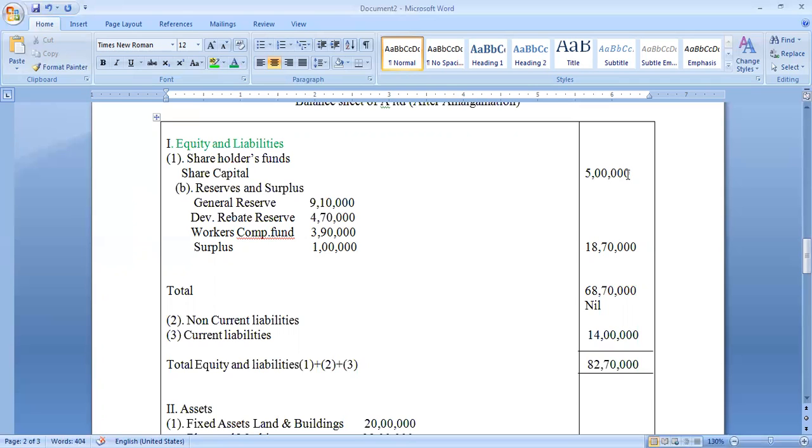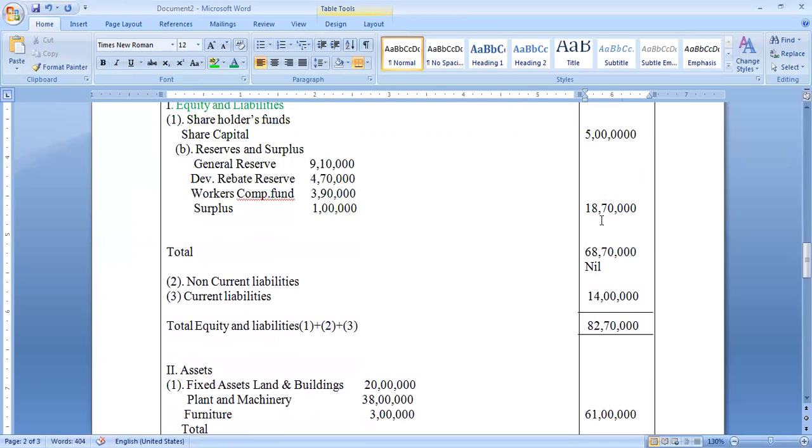Here it may be 50 lakhs, 25 lakhs plus 25 lakh is equal to 50 lakh rupees, plus 18 lakh 70,000 is equal to 68 lakh 70,000 rupees total amount. And next one, non-current liabilities are nil. Current liabilities are 14 lakhs. 68,70,000 plus 14 lakh is equal to 82 lakh 70,000 rupees.